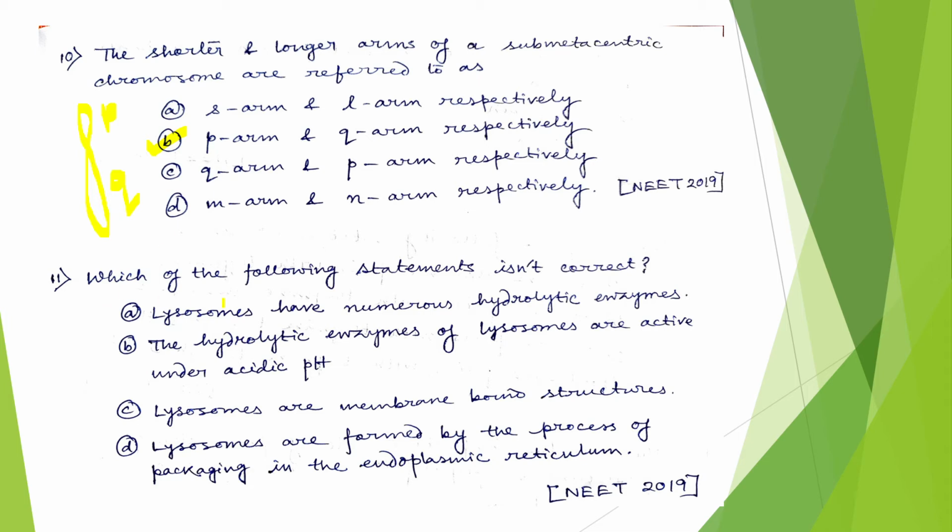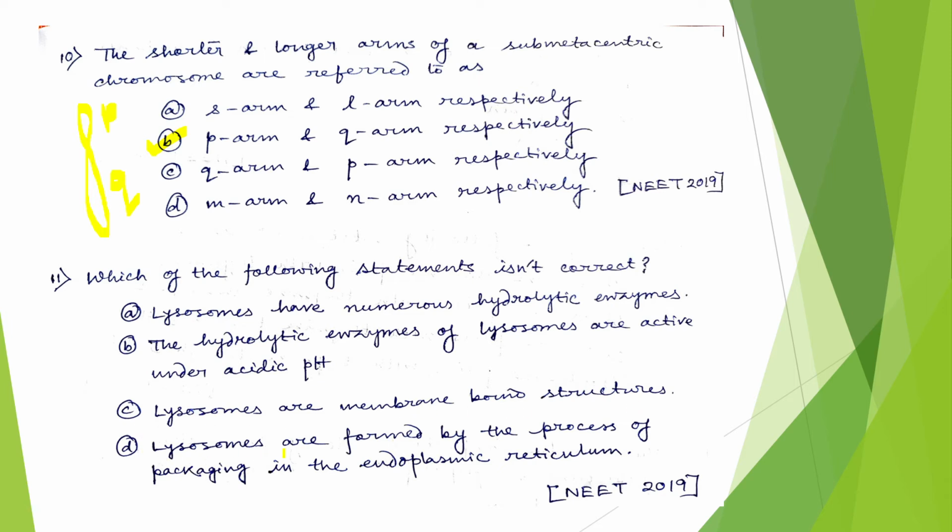Now which of the following statements isn't correct? Let's see. Lysosomes have numerous hydrolytic enzymes. Obviously, it is true. It has almost 50 hydrolytic enzymes. The hydrolytic enzymes of lysosomes are active only under acidic pH. Yes, it is also correct. Then lysosomes are membrane-bound structures. Yes, it is also correct.